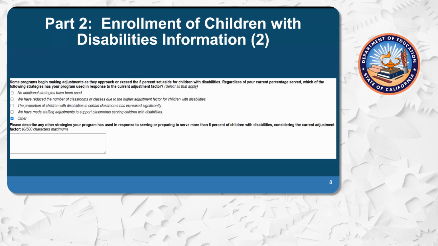No additional strategies have been used. We have reduced the number of classrooms or classes due to the higher adjustment factor for children with disabilities. The proportion of children with disabilities in certain classrooms has increased significantly. We have made staffing adjustments to support classrooms serving children with disabilities. And just like all of our other boxes, when other is checked, a new box will open up so that you can provide an explanation. Next slide.